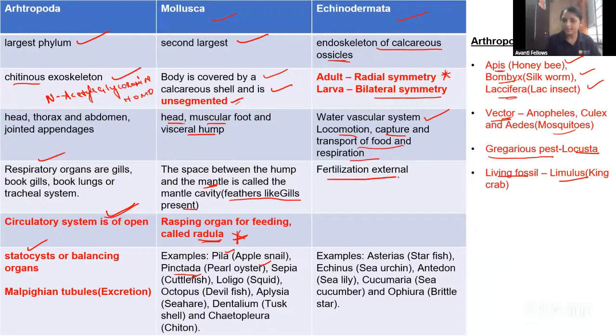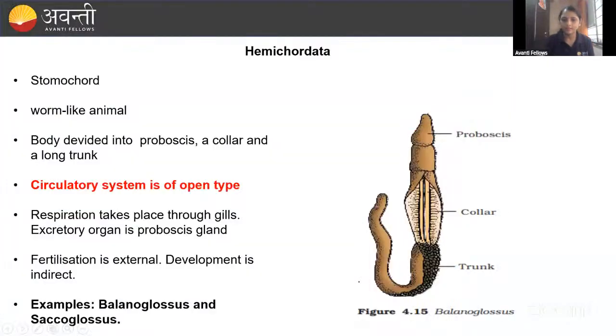Okay. Fertilization is external here, and these are the examples: Asterias, starfish, and sea urchin, and Antedon, sea lily. Cucumaria is called the sea cucumber, and Ophiura is the brittle star. Remember these examples. Okay. Then coming to the Hemichordata, guys.